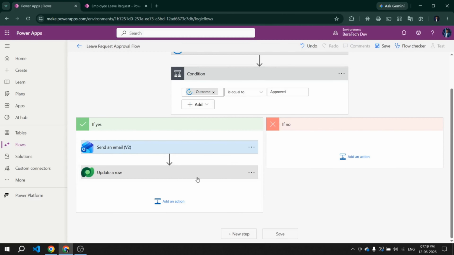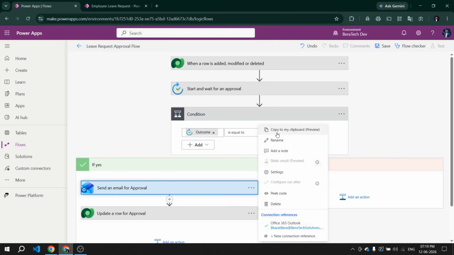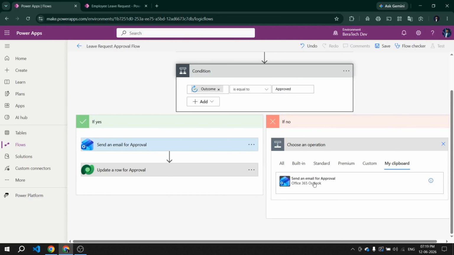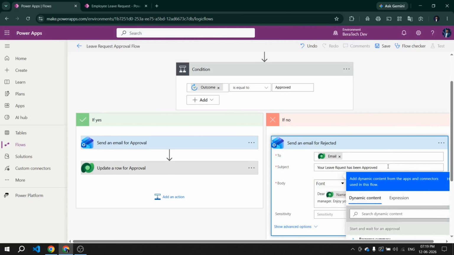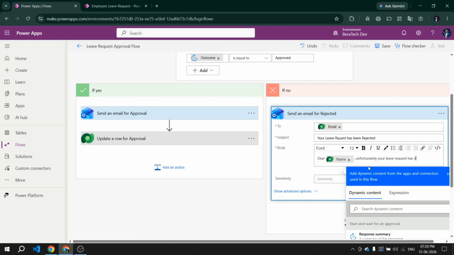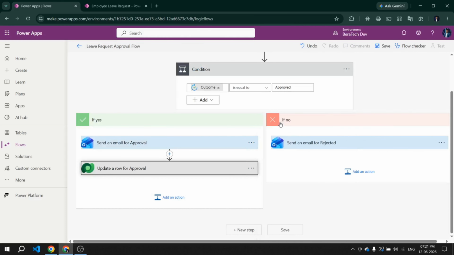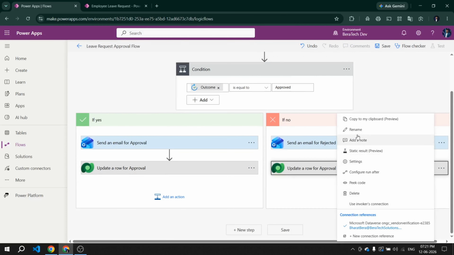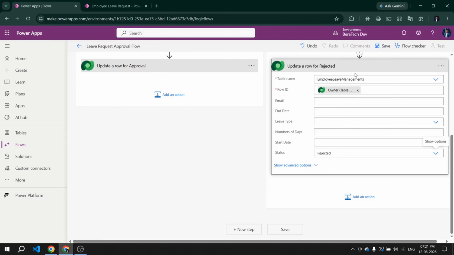Now inside no branch, same pattern. Add send an email action and configure it. Employee email, subject and body, employee name. Unfortunately, your leave request has not been approved at this time. Please connect with your manager for more details. Then add another action, update the Dataverse row. Same table, row ID trigger from dynamic content, but status set to rejected.